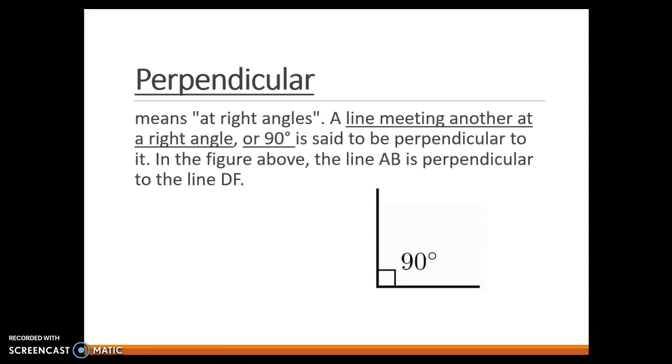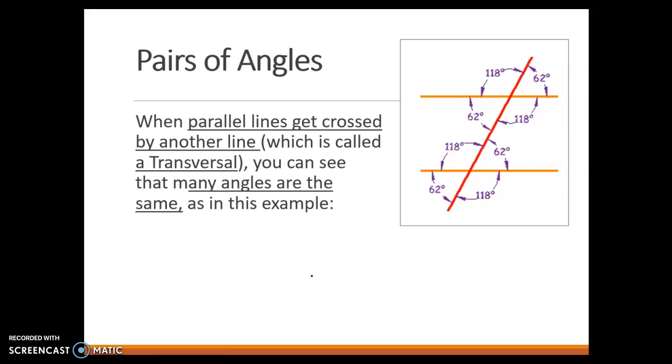When intersecting lines meet at a right angle, we have a special name for that type of intersection, and that is a set of perpendicular lines. So a line meeting another one at a right angle or 90 degrees is said to be perpendicular to it. So if we were to name this line, line AB, and this line DF, we see that line AB is perpendicular to DF because they meet at a 90-degree angle. And many of our roads and our road systems are also perpendicular and meet at 90-degree angles.